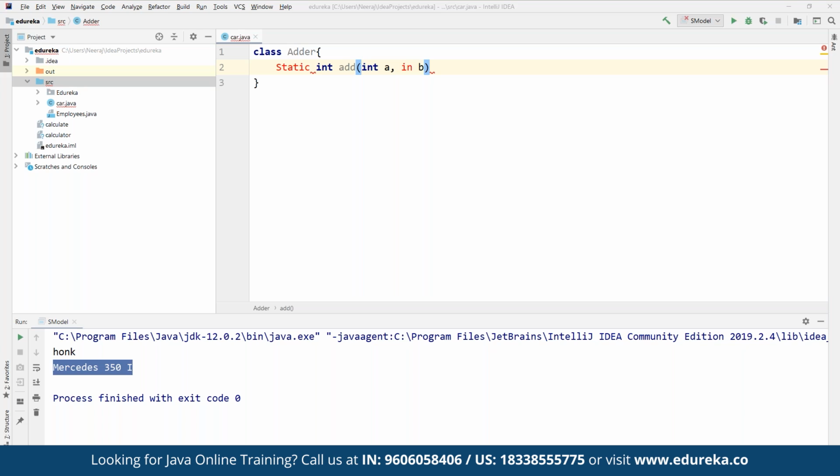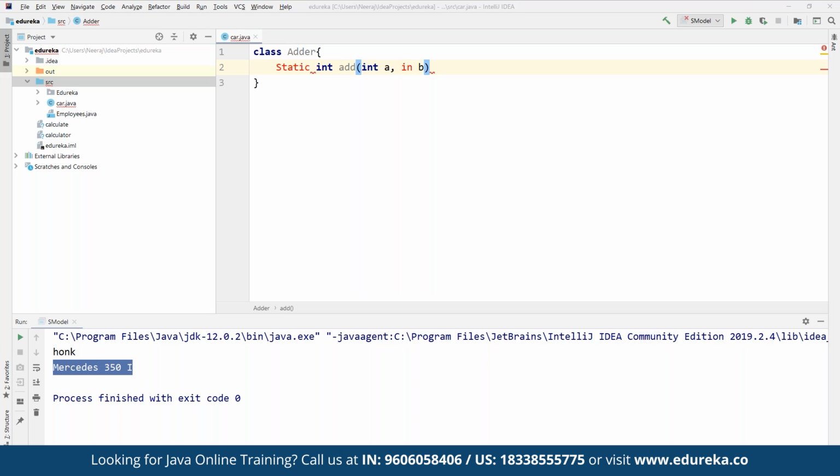Once we are done, we can simply return the result as and when required. To understand this better, let's take the help of a simple example.